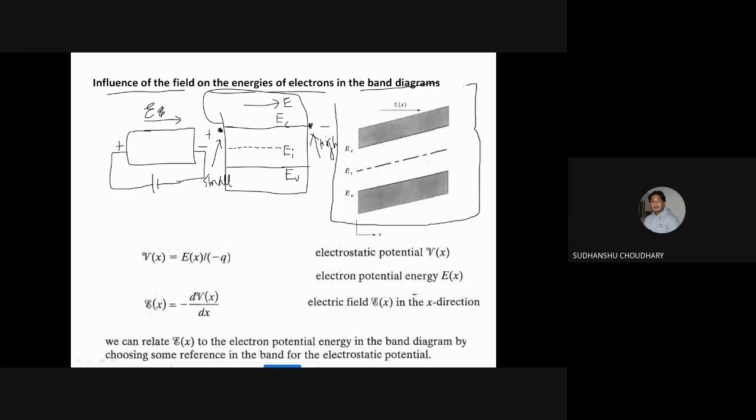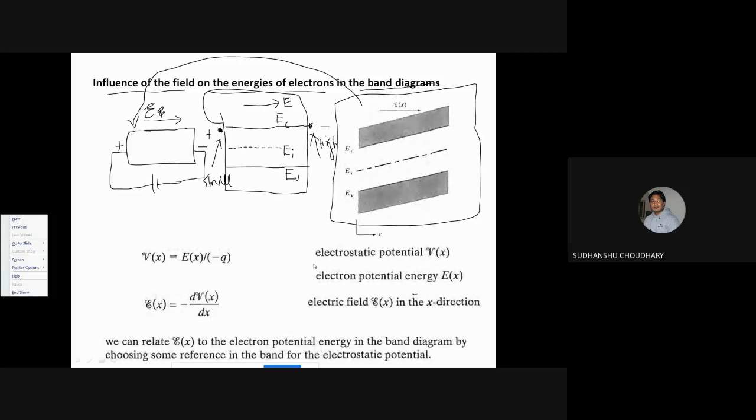So this situation, in fact, this band diagram refers to this situation. Applied a bias or electric field. So because of this electric field, the potential energy of the electron becomes small at this point compared to this point. Here at this point, potential energy is large, okay, of electron. So the band diagram changes, okay, like this.